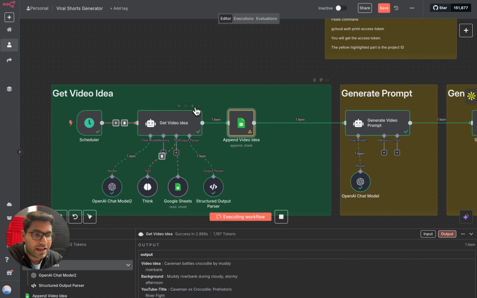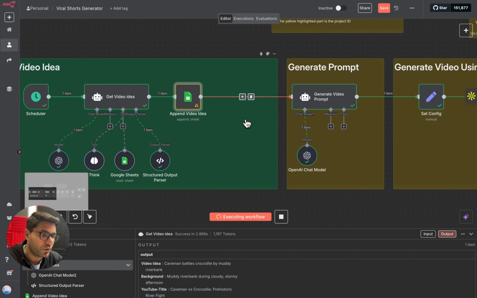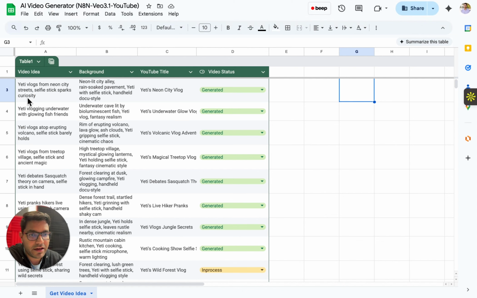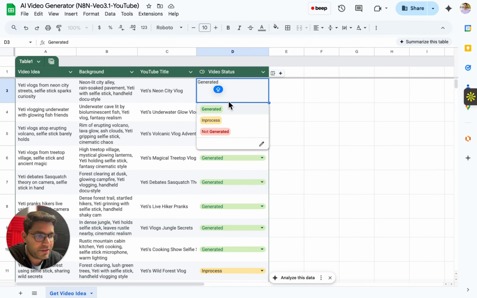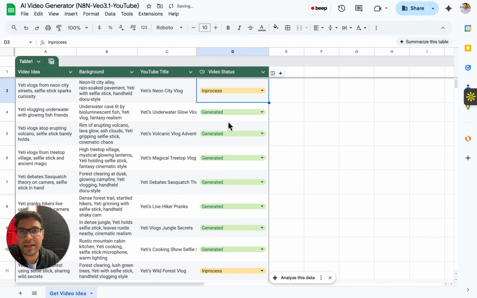Okay, so when an AI agent comes up with a viral video idea, that is being added in this particular sheet over here. And as you can see, the video idea is being added in this column. The background of that video is being added over here, a YouTube title over here, as well as the video status. Previously, the video status had three values, which are not generated, in progress, and generated. The generated status comes when the final video is generated by Google VO3. When only the video idea is added, this status remains in progress.